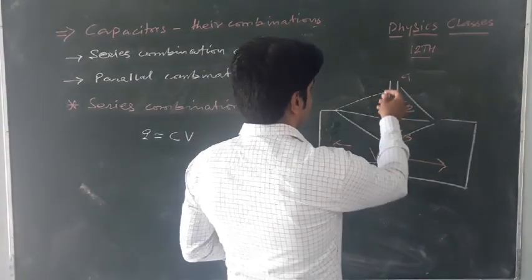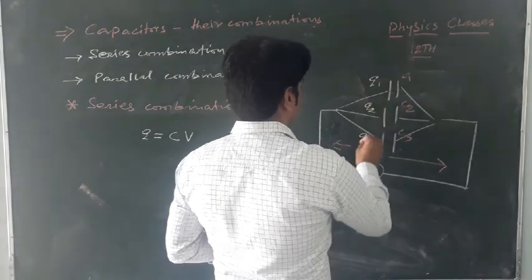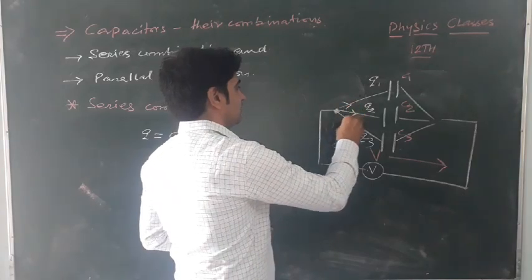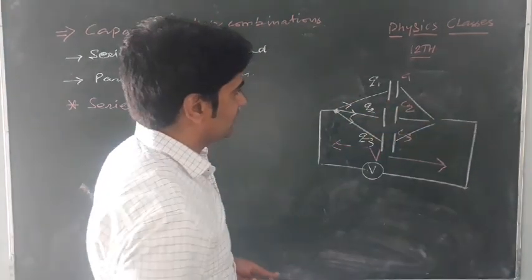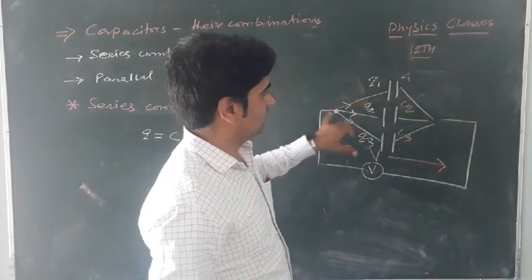So the different charges Q1, Q2, Q3, according to Kirchhoff's rules, the different current values will flow across all the different capacitors. So the charge will be distributed in this network as Q1, Q2 and Q3.